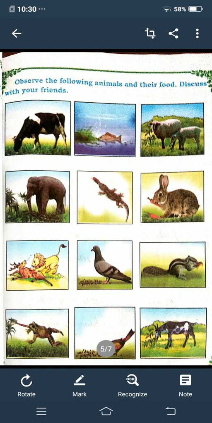So by seeing this picture what can we know, children? So we can know that different types of animals are eating different types of food. Okay children? So you can sit and discuss with your friends also.